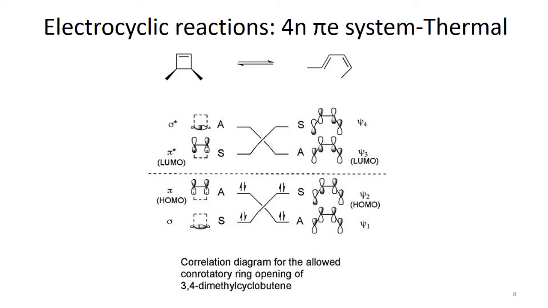Just like here, the line connecting symmetric orbitals crosses the line connecting asymmetric orbitals. It can't happen that two lines connecting symmetric to symmetric orbitals cross each other. So it fulfills all these rules, and the orbital correlation diagram also shows the allowed conrotatory ring opening of 3,4-dimethylcyclobutene.